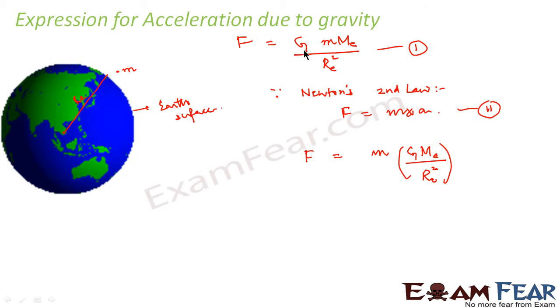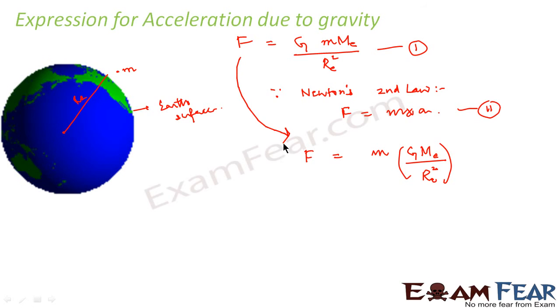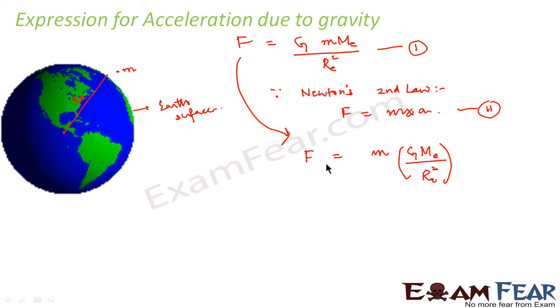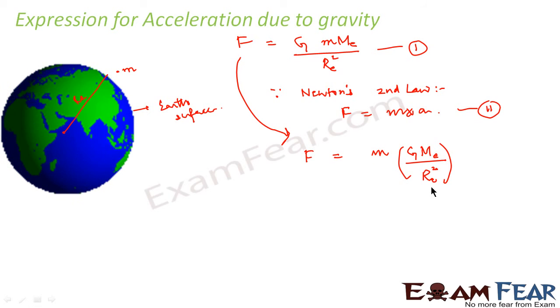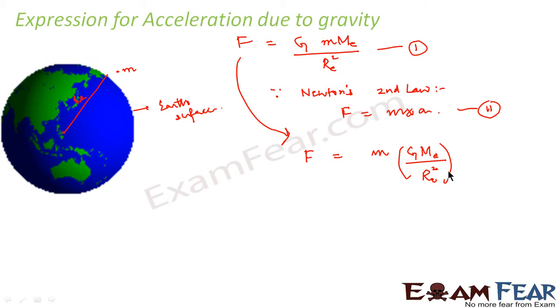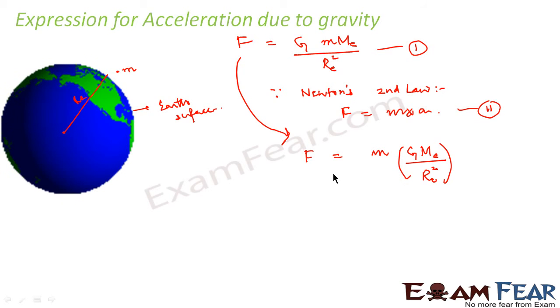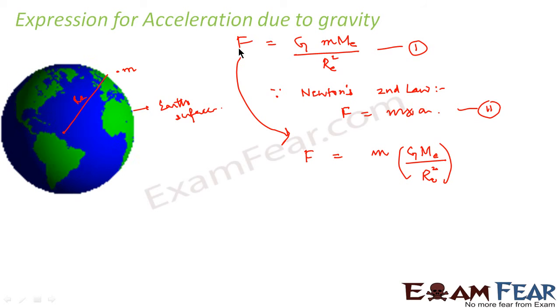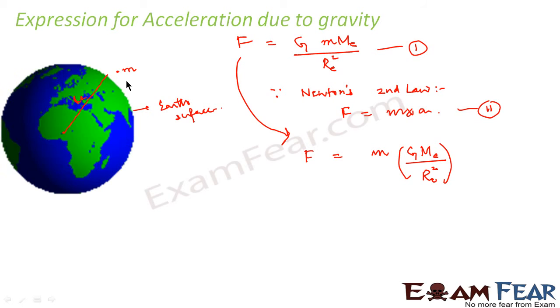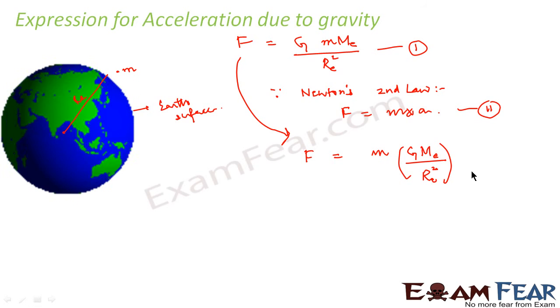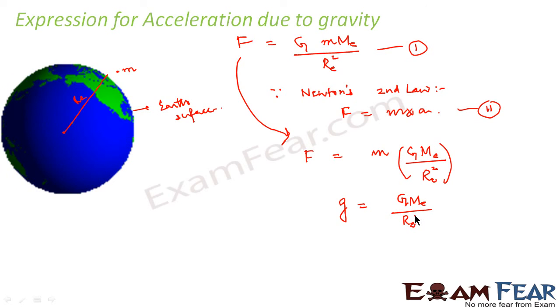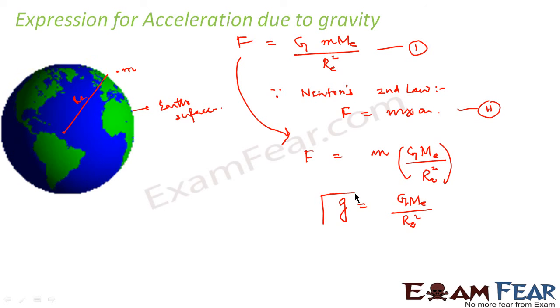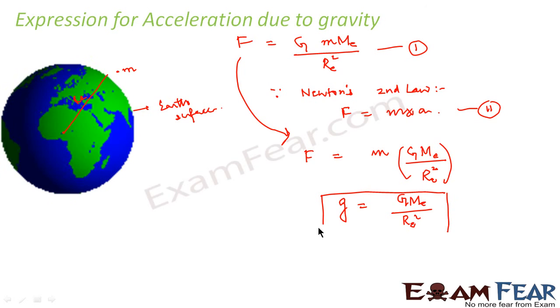This is what you have in equation number 1. Force is equal to mass into acceleration. That means this quantity represents acceleration. This quantity would be the acceleration due to the force of gravitation, because this F is the force of gravitation acting on the mass m. Therefore small g, that is acceleration due to gravity, is G ME divided by RE². This is the expression for acceleration due to gravity.